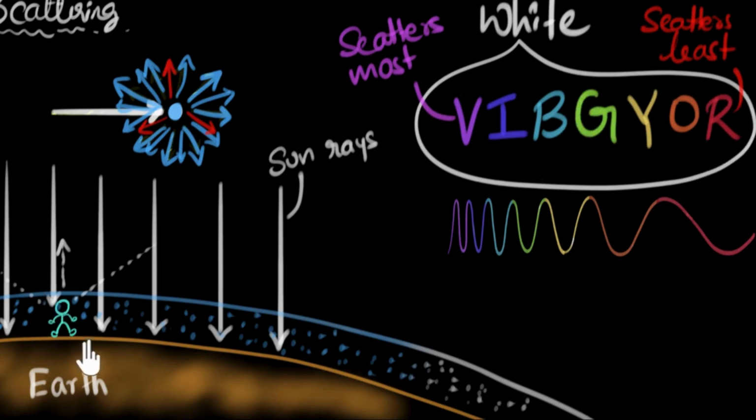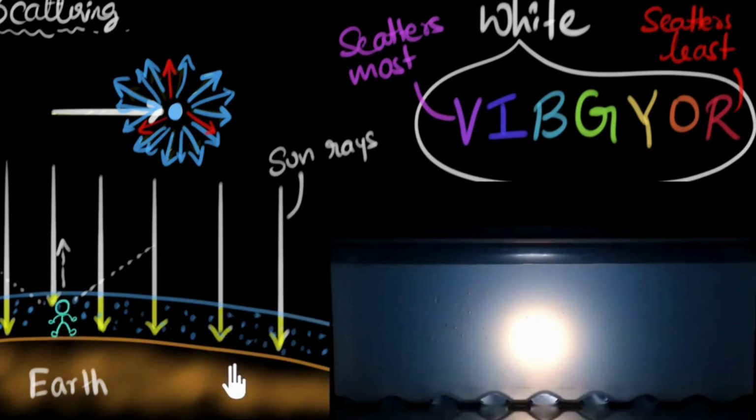And that's why the sunlight now, once it has entered the atmosphere, only retains that yellowish glow, because most of the blue has been scattered away. And that's why when we look in the direction of the sun, it starts looking yellow to us. The same thing is happening in our experiment as well.